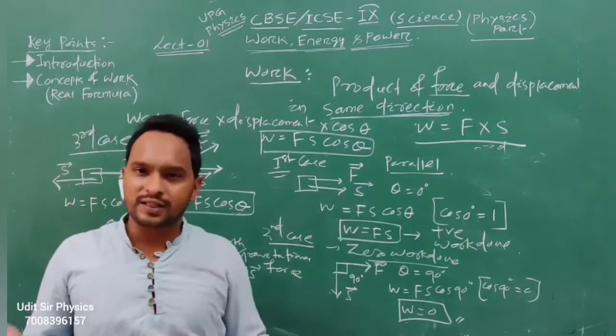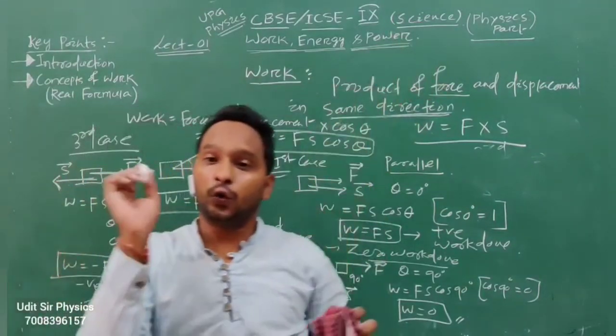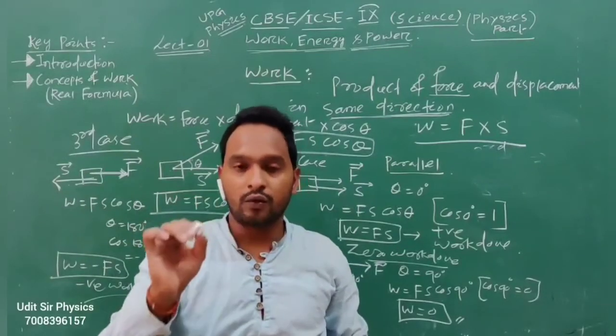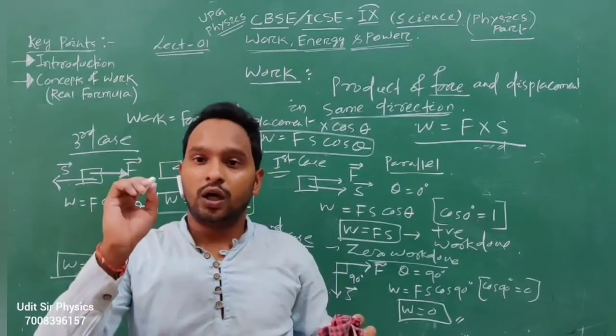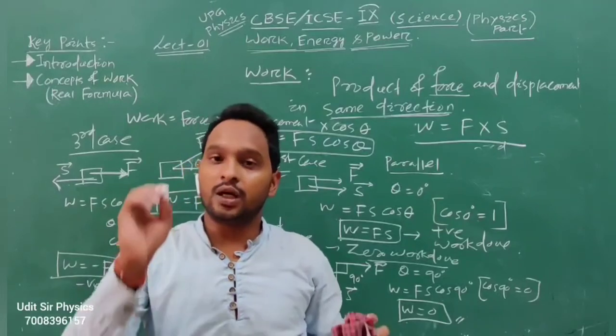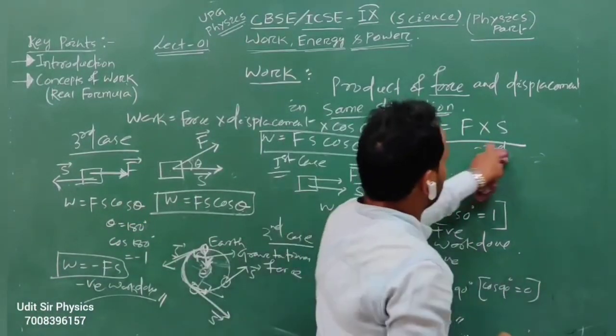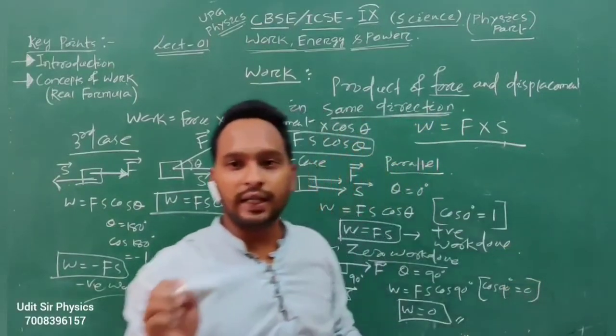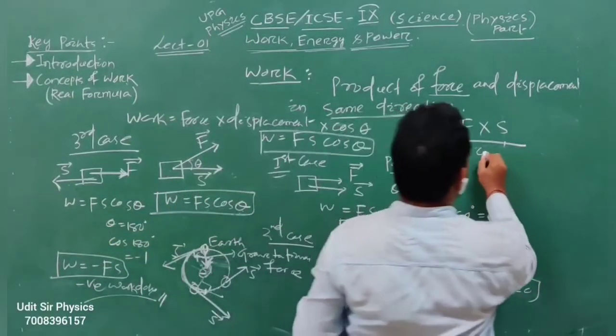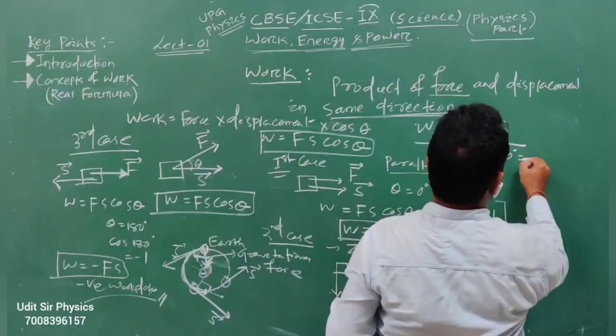And so many values are there; write them down. Cos 0 equals 1. Cos 30 equals root 3 by 2.